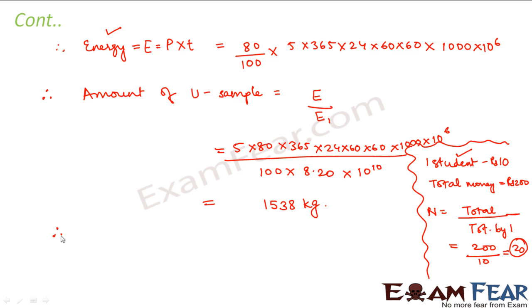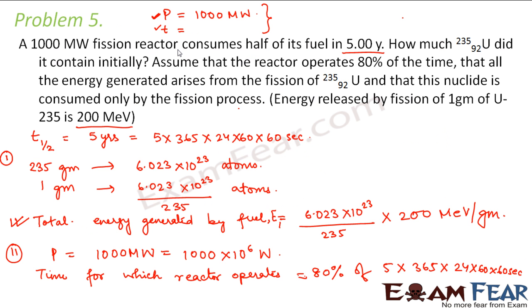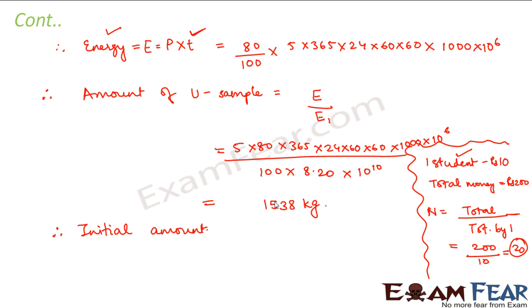Now in the problem it is asking us to calculate the initial amount of the sample. So what is this amount? This is the amount after 5 years, because here we have assumed the time period is T. We have assumed that the time for which the reactor operates is 80% of the half-life. So that means I have already assumed that the reactor has operated for 5 years. So whatever amount we have calculated here is the amount of the sample after 5 years.